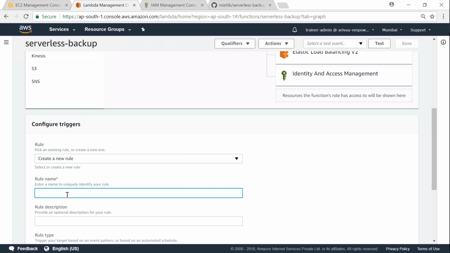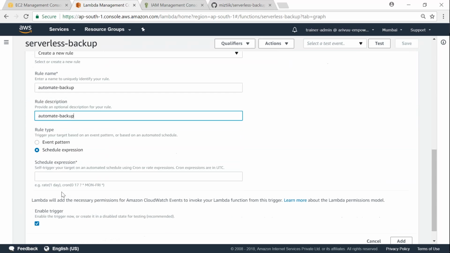So the rule name is automate backup, and the same description is just fine. The easiest way I would like to do this is with a cron job expression. If you want to learn how cron jobs are configured, you can find out more about them. I'll give you a link later for that, or you can Google it. It's a typical Unix cron job, but Amazon makes it easier to say rate one day.